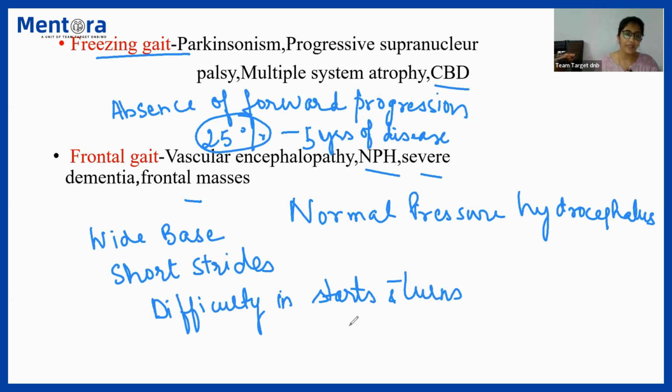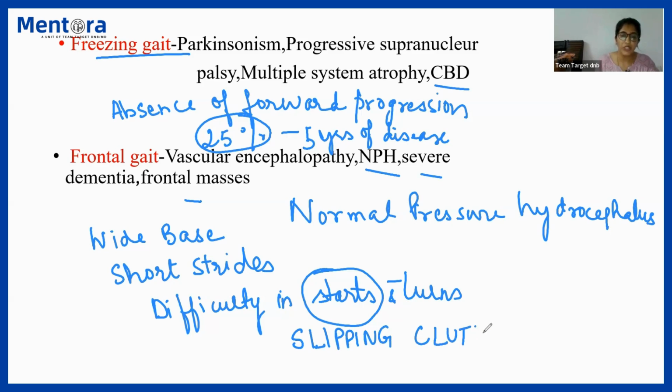There is difficulty in initiation of the gait as well in frontal kind of gait. That is sometimes known as slipping clutch syndrome, or that is also known as gait ignition failure.